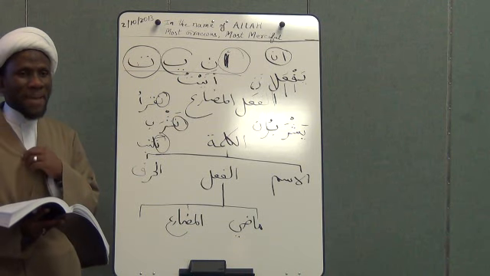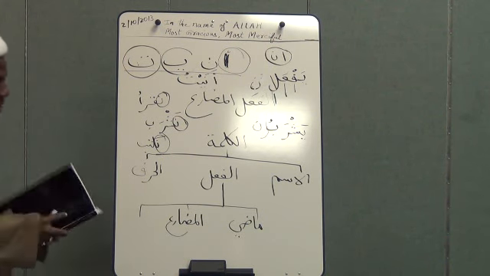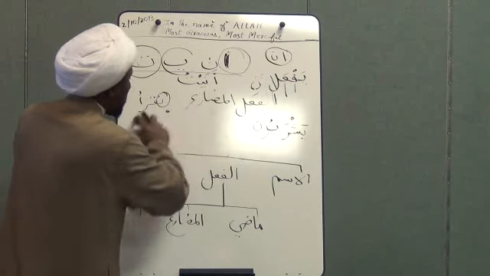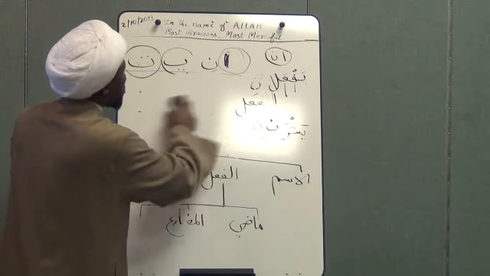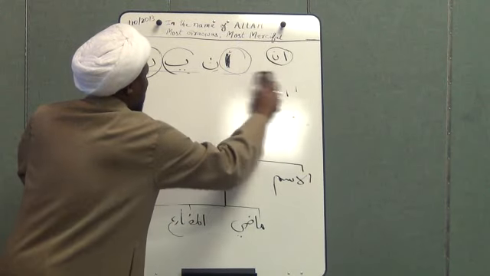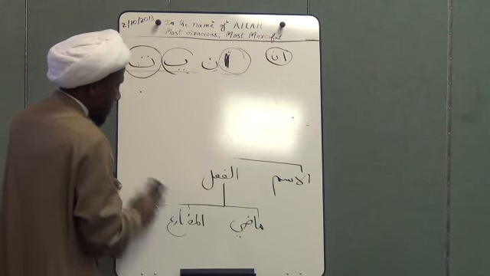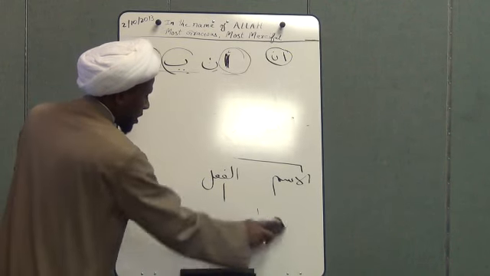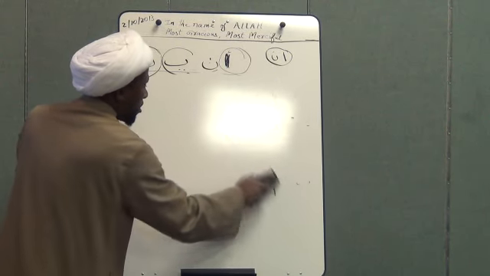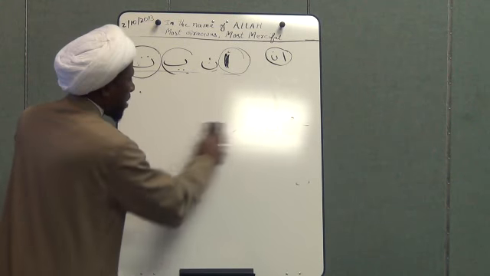Okay, second person masculine. For the second person masculine, let me erase this. For the second person masculine, ta can also be used. So ta can be used for the second person masculine. Like you say, for example, tashrab.